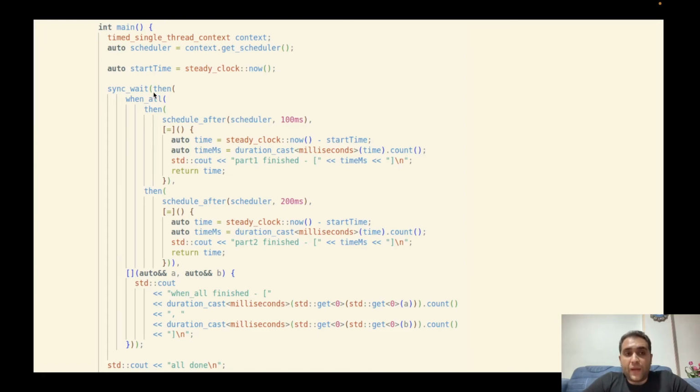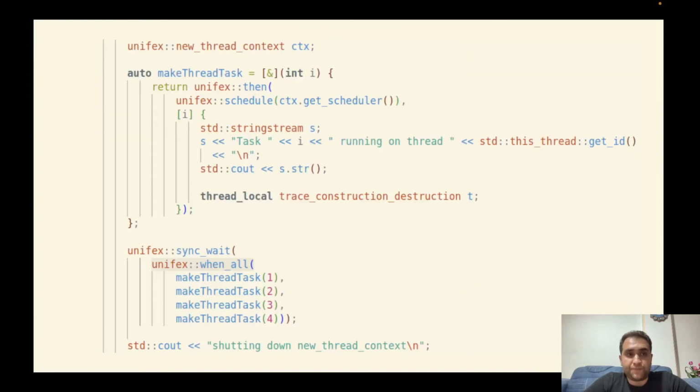We can run this sender by calling sync_wait. Sync_wait is the same as the submit function that you have seen in the previous slide. Okay, let's get into another example. Here we also used the when all function.